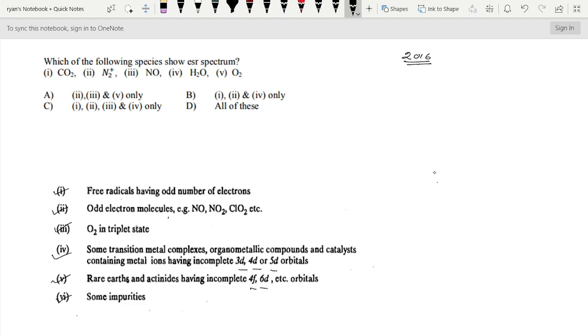Therefore here, O2 shows ESR spectrum, that is correct. H2O is wrong. According to the second tip, NO, an odd electron molecule like NO, NO2, ClO2, shows ESR spectrum. The N2+ ion also shows ESR spectrum, and the first one, CO2, is wrong. Therefore, according to this, option A is the correct answer.